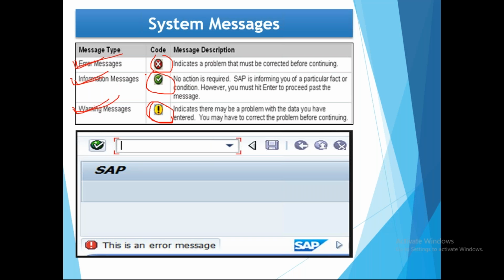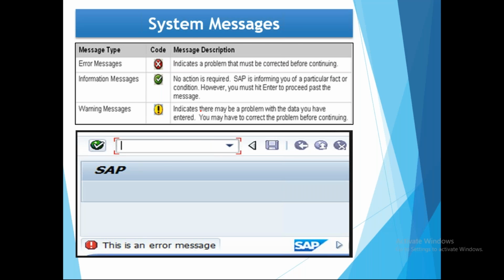So basically when you are working with SAP, you will be getting these 3 types of messages. One is error, which comes with red color. Next one is information message, green color, and warning message with yellow color. So what do these messages mean? If you are getting an error message, you have to resolve that problem. It indicates a problem that must be corrected before continuing. Unless and until you resolve it, you cannot go further.